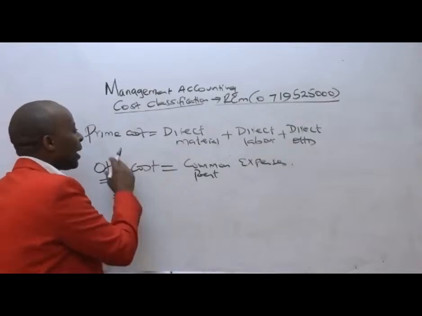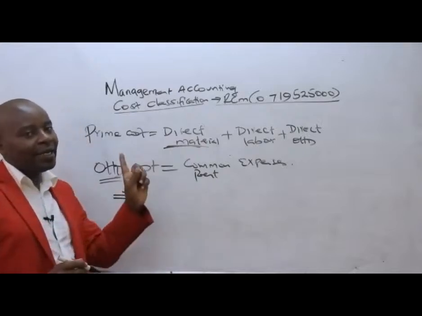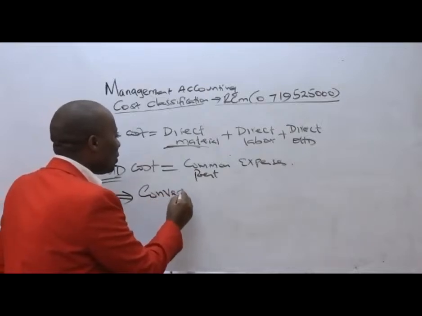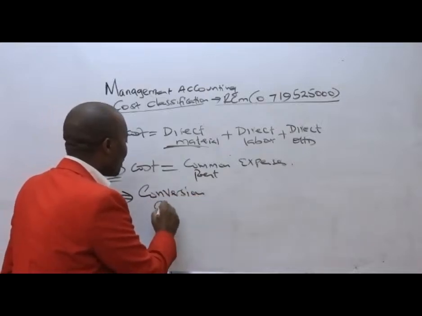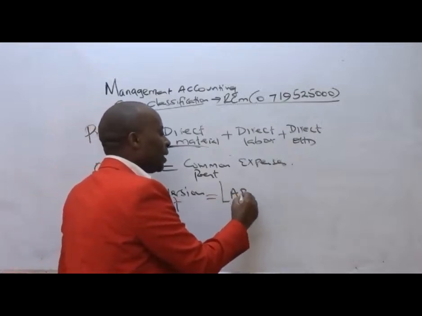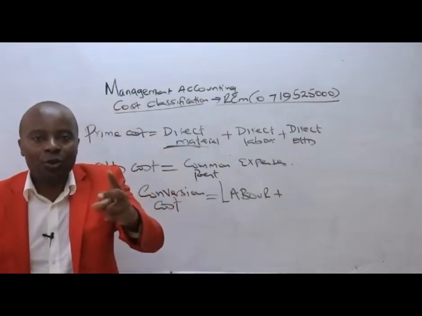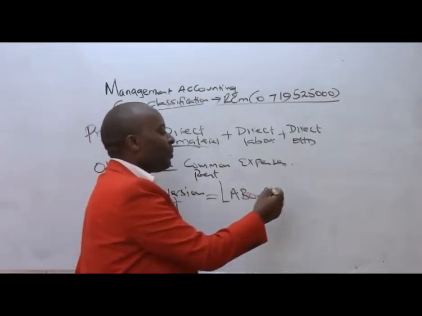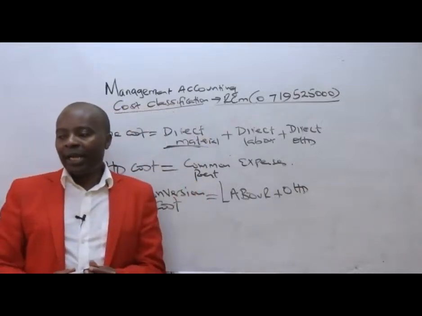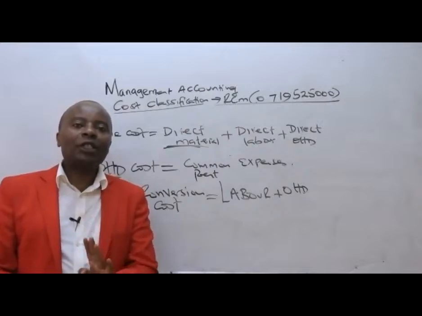We say the prime cost. Prime cost is material, labor, and any direct overhead. But generally, we have another terminology which is very important here called conversion cost. Conversion cost, the cost of converting raw materials into finished goods, are only two. It is labor plus what here? Plus overheads. So labor plus overheads will give us what we call conversion cost.